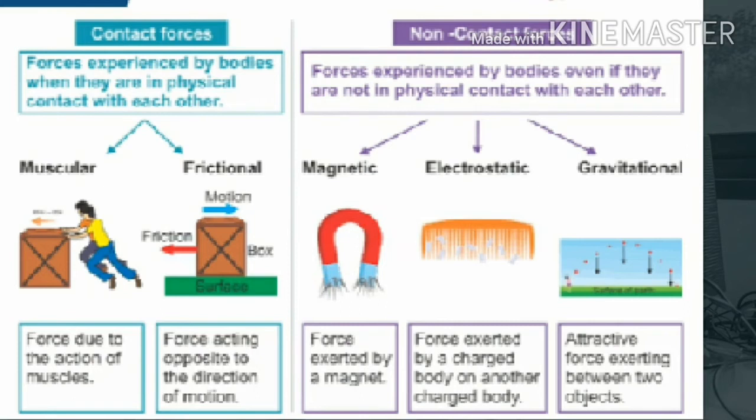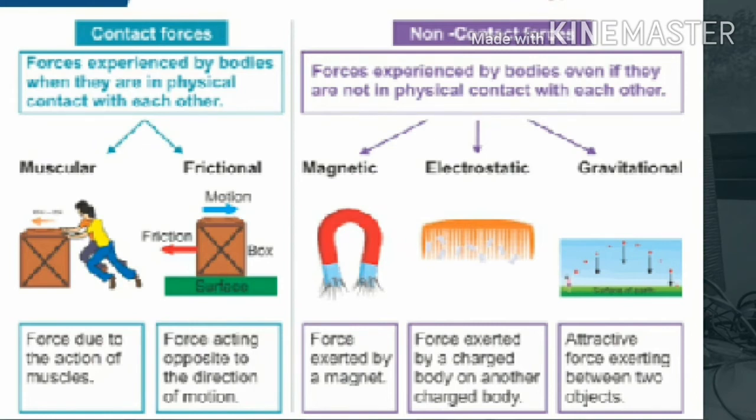Non-contact forces. A force which can be exerted by an object on another object even from a distance, without touching each other, is called a non-contact force. There is no physical contact between the object which exerts the force and the object on which force is exerted. The examples of non-contact forces are magnetic force, electrostatic force, and gravitational force.